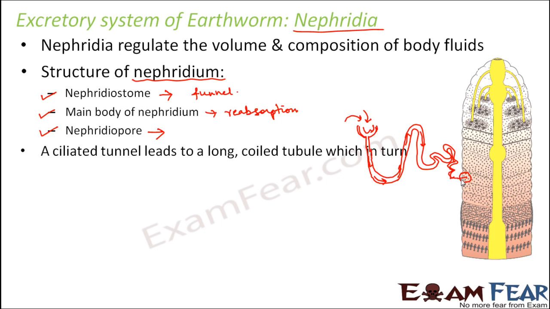So a ciliated tunnel leads to a long coiled tube, which in turn leads to a bladder. So when you say bladder, where is the bladder located? Bladder is located somewhere here, which is used to store this fluid temporarily. And then from this bladder, it actually gets discharged through the small pore.